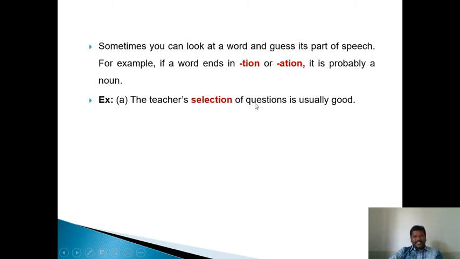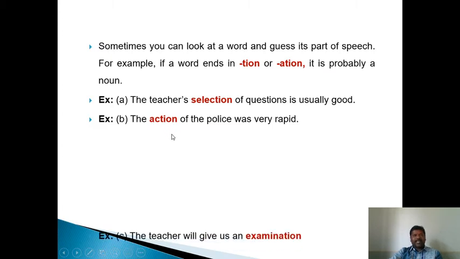The teacher's selection of questions is usually good. What is the part of speech of selection? Selection is a noun. How can you say selection is a noun? A noun can be used in place of a subject. Besides this, it is ending in tion, so it's a noun. The action of the police was very rapid. Action is a noun. It is ending in tion.